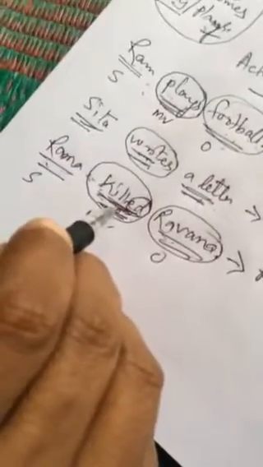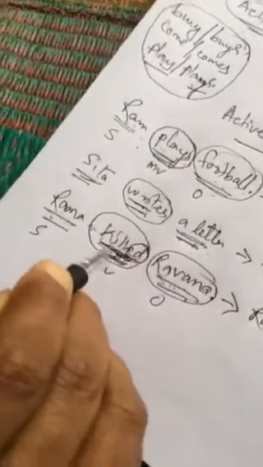So if the second form is here, the second form of the verb is known as the past form of the verb. Okay, and if there is a past form, it means it is in simple past tense, because the second form of the verb is always used in simple past tense only. So for example, go, second form is went.